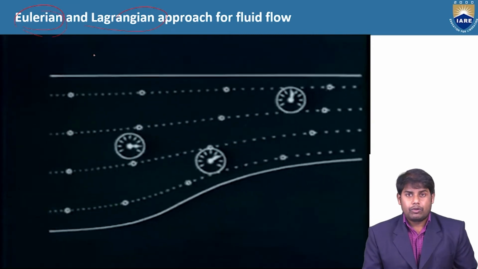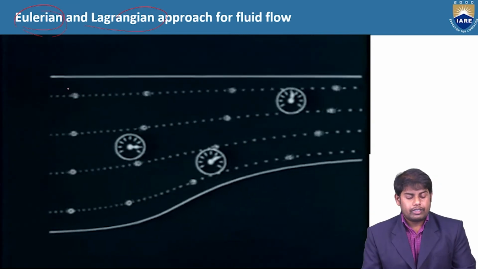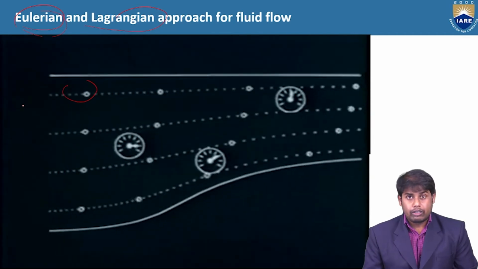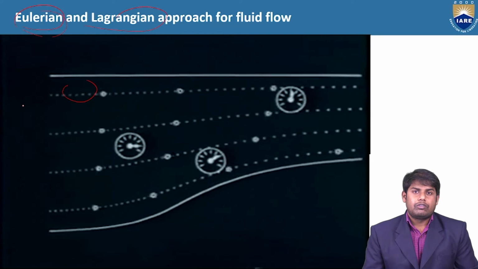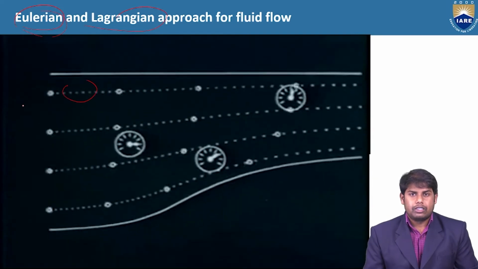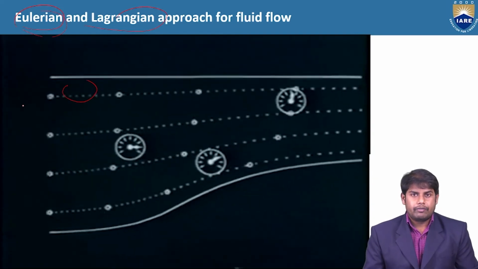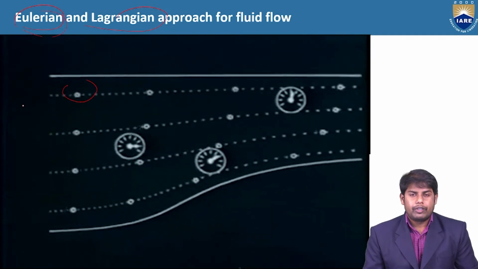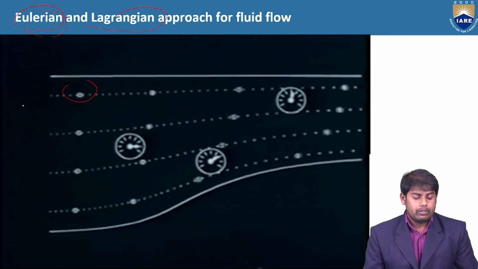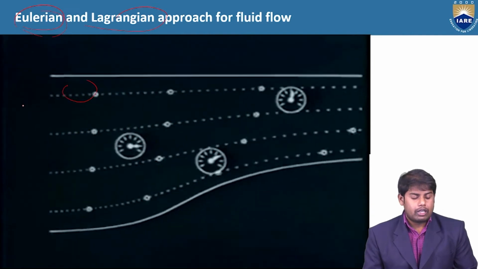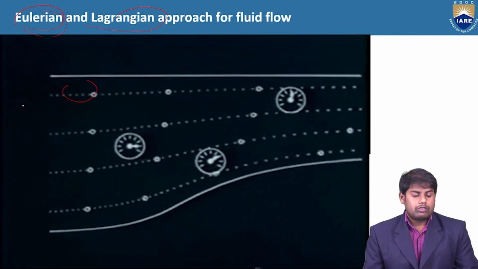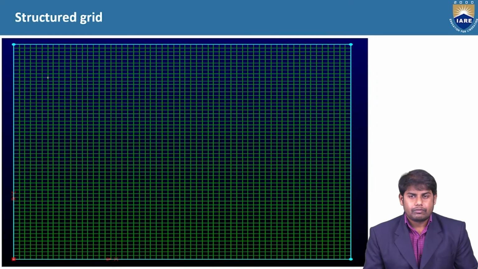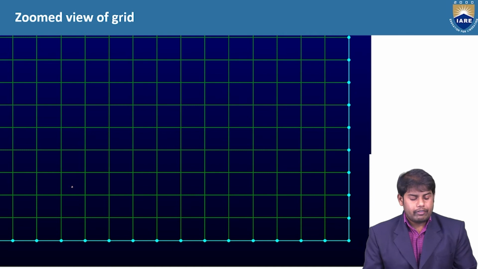The Lagrangian approach is about tracking each and every fluid particle with respect to time. We are not going to do that because the density of the fluid present on the Earth's surface is about 1.2 kg per meter cube, so it is a significant amount. That's why we don't consider the Lagrangian approach. So we'll be taking the Eulerian approach to derive the continuity equation.